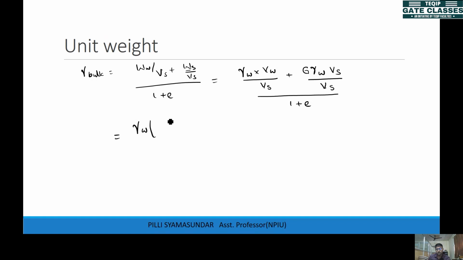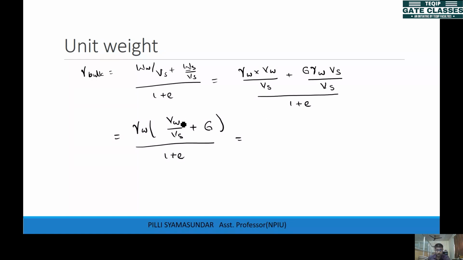and I'm left with VW by Vs plus G Vs by Vs. So Vs gets cancelled here, so I'll have V only here, right? 1 plus E. So VW by Vs, volume of water by volume of solids. Do we have any relation between these two terms? Water and solids? No, right?